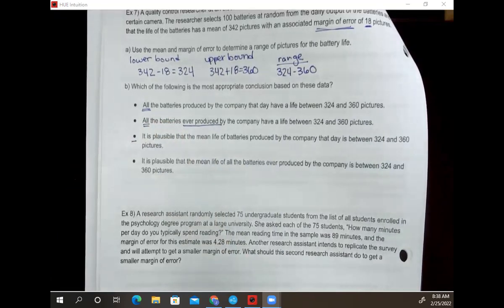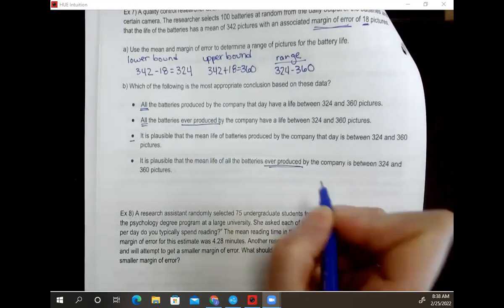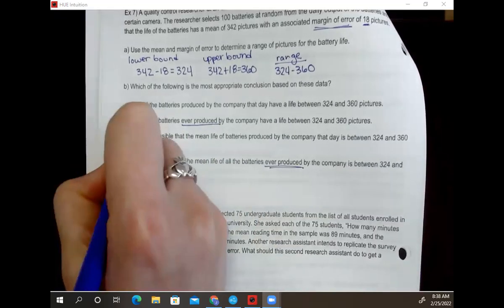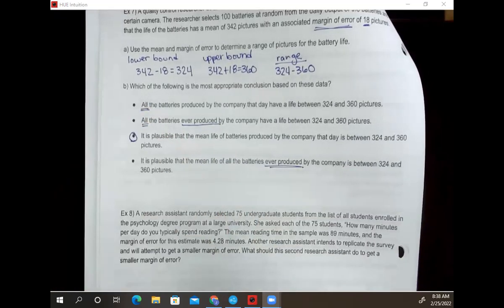Let's look at the last one. It's plausible that the mean life of all batteries ever, let's stop right here, ever produced. Nope, that's not going to work. Okay, so C is our good option here.